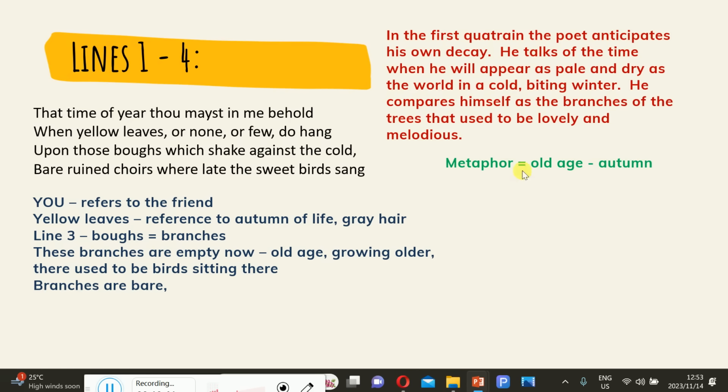I've said that you must draw a common thread between autumn and old age. Old age means that one is aging, getting older, and autumn is when the trees are also getting older, because it's a season where trees are shedding their leaves in preparation for new ones.